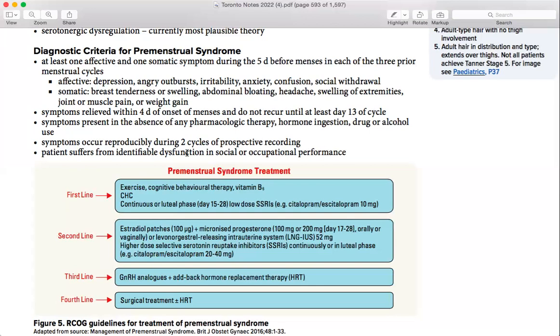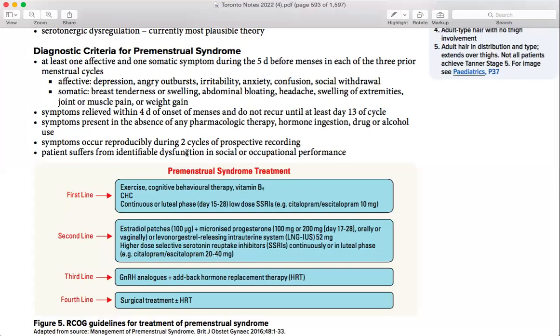Then after the first line, if she says, "Yeah, I have been exercising and nothing is working out so far," if they have already written this in the history or the question, then what you need to do next is prescribe her combined hormonal contraceptives, as long as she doesn't have any contraindications, right? Before prescribing hormonal contraceptives, you have to make sure that she doesn't have any contraindication. But if they're asking in MCQs, you can go for combined hormonal contraceptives.